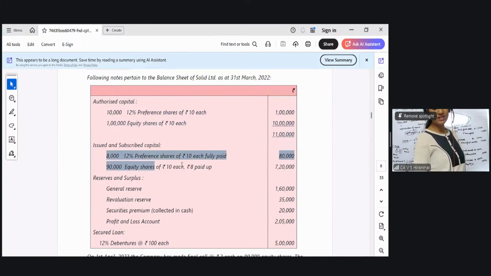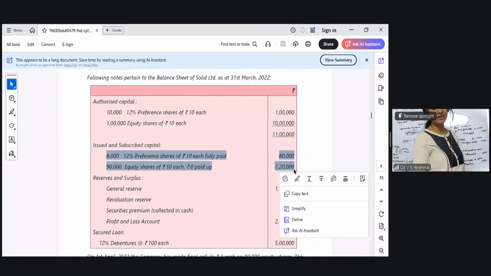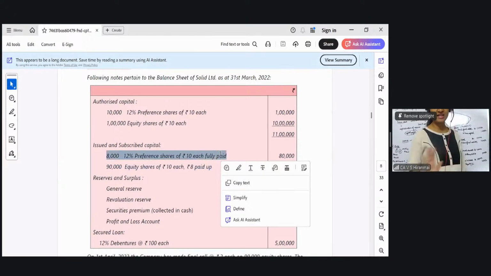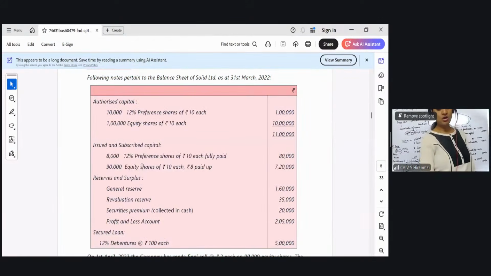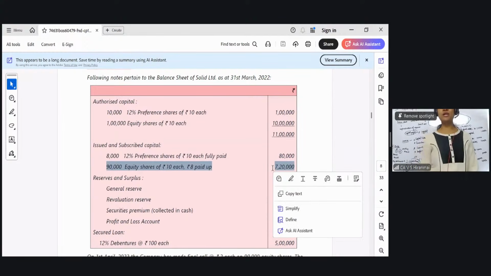Now come to issued and subscribed. This one becomes important. Here the preference shares have no effect. Don't do anything with the preference shares. Only see your equity shares: 90,000 equity shares of 10 each, 8 rupees paid up. So what to do? The first thing when you look into the question, when you see that it is not fully paid up, do the final call entry. Share final call account debit to share capital, 2 rupees into 90,000, 1,80,000. So next one will be bank to share final call, 1,80,000. First two entries you need to pass.